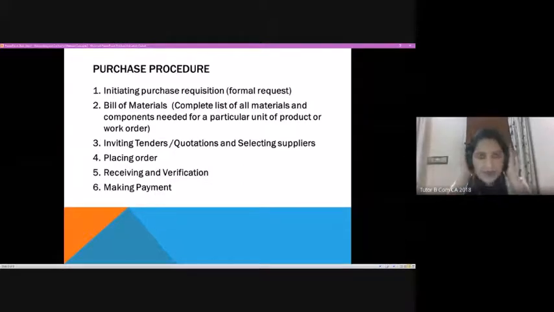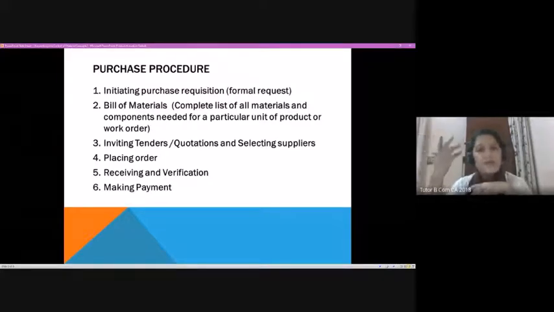Now, when we talk about this tender, it would be for more than 5 lakh. Generally, for requisitions having a value of more than 5 lakh, we have to go with inviting tenders; it's a government norm. And if it is just 1 lakh or 2 lakh, normally we go for inviting quotations from different suppliers.